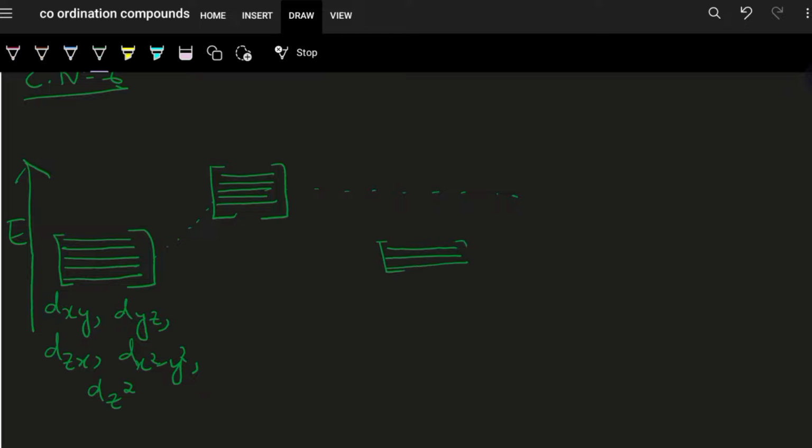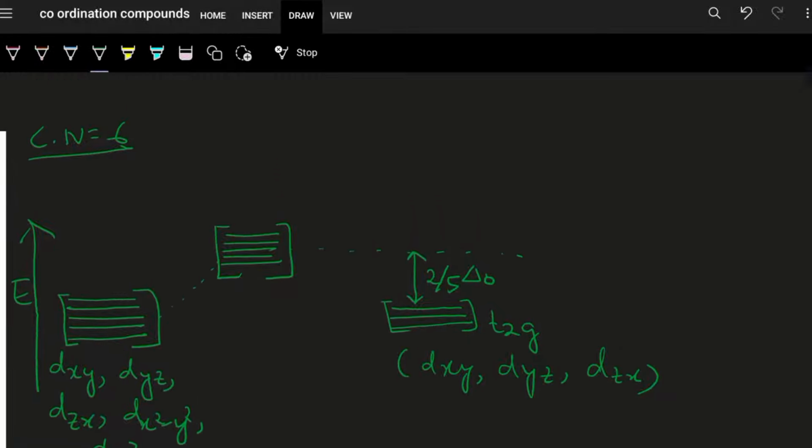So these are the t2g set of orbitals, dxy, dyz and dzx. Now they are lowered by 2/5 of delta O. What is delta O? The crystal field splitting energy, that is the energy difference between the eg and the t2g.